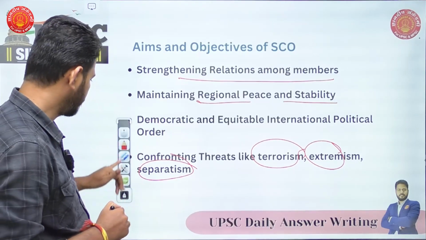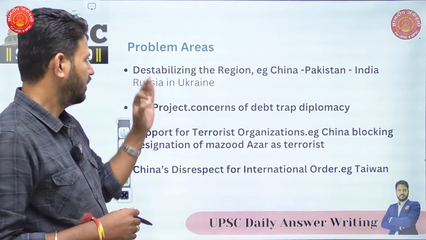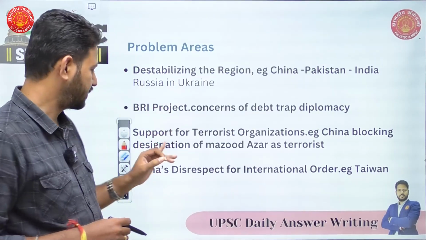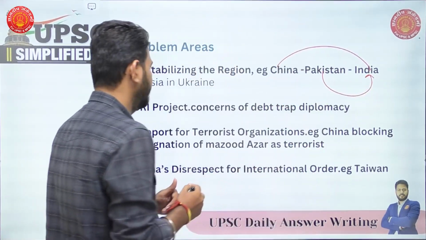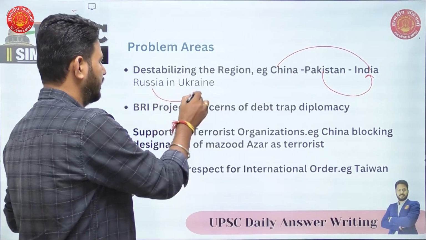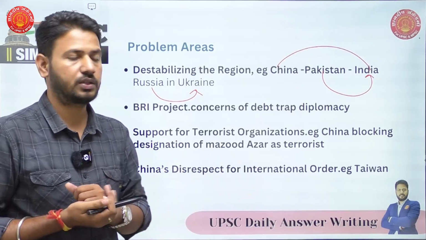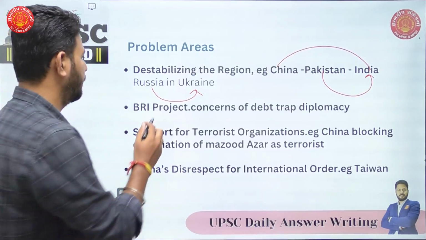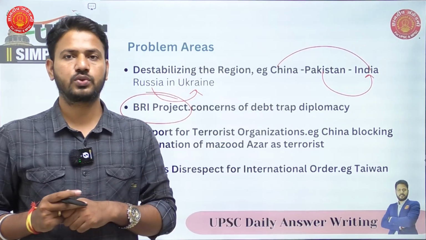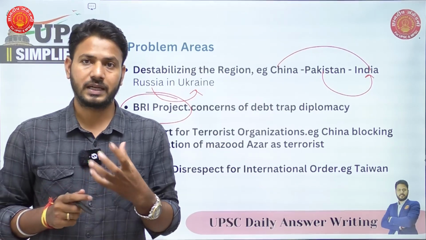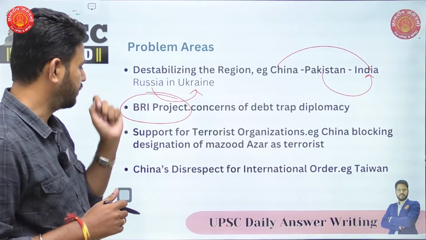But though these objectives are mentioned, there are some problems with these objectives. First, the region is destabilized because of some bilateral conflicts like China and India or Pakistan and India. And then similarly, Russia in Ukraine is also a problem. So there is a lot of instability which goes against the objective of the organization. And then the Belt and Road Initiative is another problem because especially India has some issues with the Belt and Road Initiative, and China aggressively pursues this project. So that's one problem area.